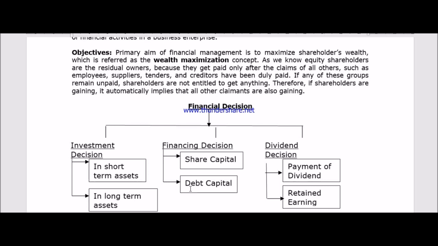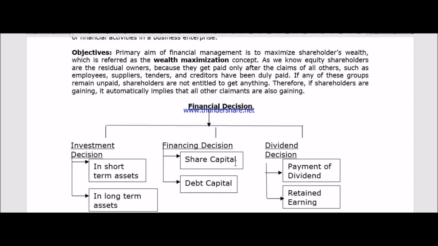We'll discuss all this financial management for a joint stock company, and not for a sole proprietorship business or any other form of business. So after we have decided how much amount is to be invested, we have to decide how much capital we can take from the owner's fund, that is share capital, and how much we can raise from the debt capital, that is the borrowed fund.